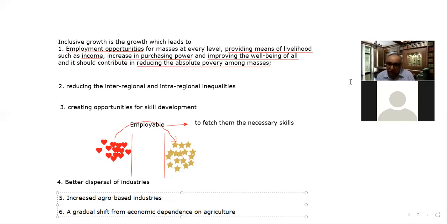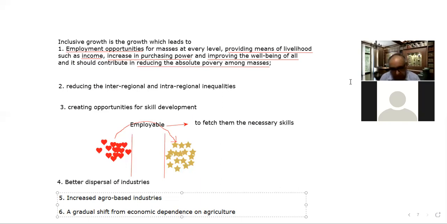So if we want to reap the demographic dividend, if we want to get the benefit that India has the world's largest population in the working age bracket, then we should focus on these things. We should focus on education, on skill development, on public health, and on the generation of more and more employment opportunities in a very honest way, right?